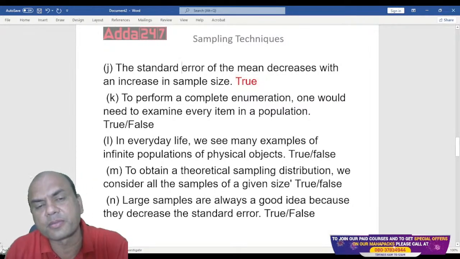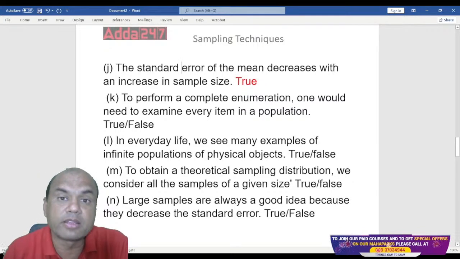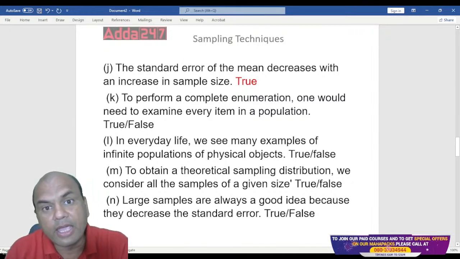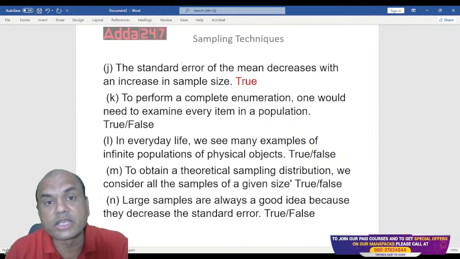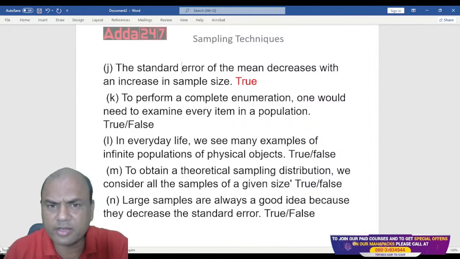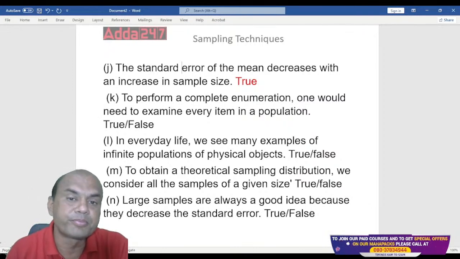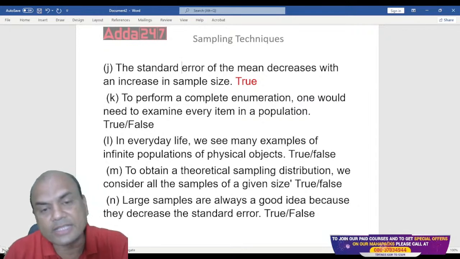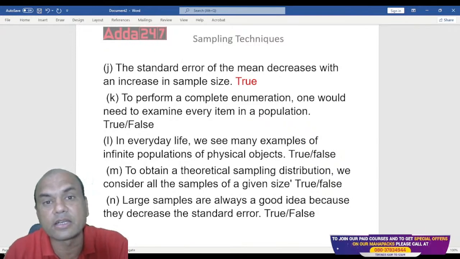What is standard error? Standard error is actually the difference between the population mean and the observed mean. Keep it very simple. So standard error is the difference between the population mean and the observed mean, isn't it? We have that formula Z equals 1 upon the standard error times (x bar minus mu), right? That formula gives you x bar minus mu, the difference, which is known as standard error.